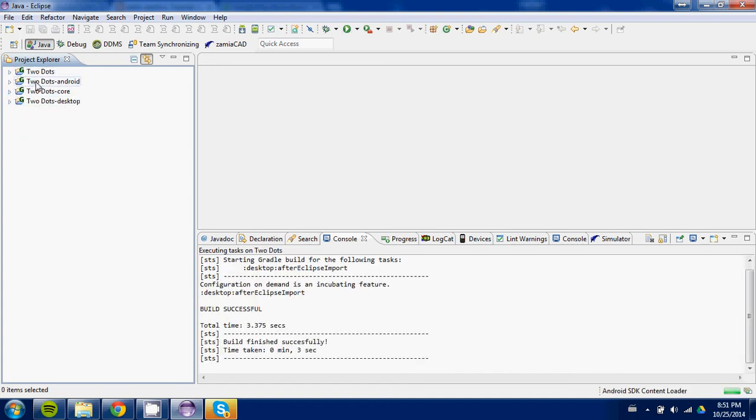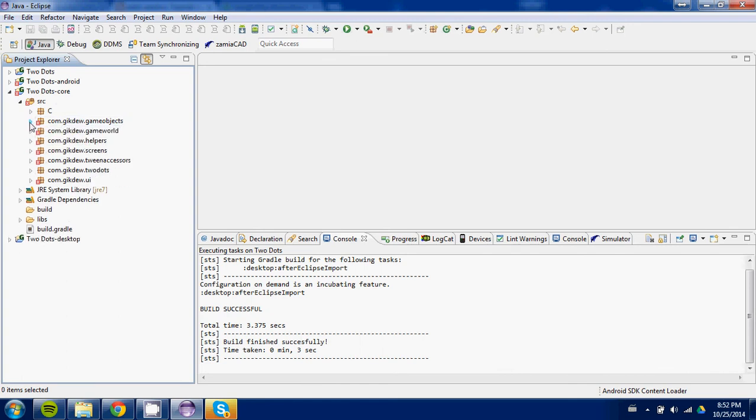So basically, the core is the core of the game. The Android is where all the Android stuff works, so you need to compile this if you wanna compile to an Android application, and desktop is if you wanna try it on your computer before trying it on your Android mobile phone. But the whole game is here in code. This is the whole code of the game, the renderer, asset loader, you know.